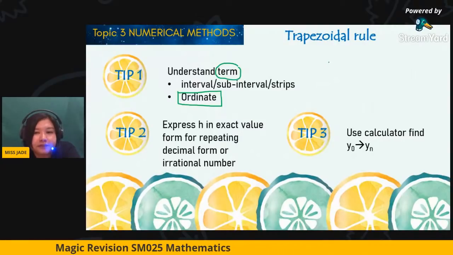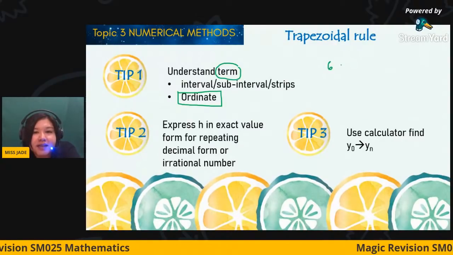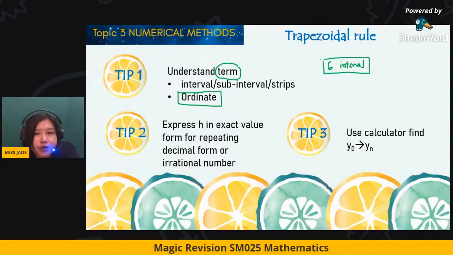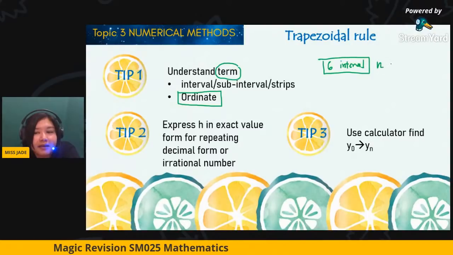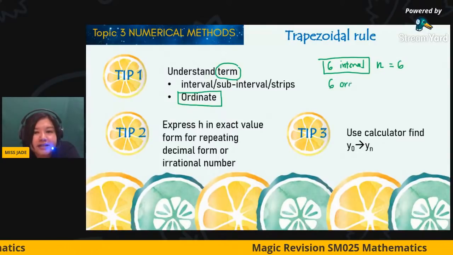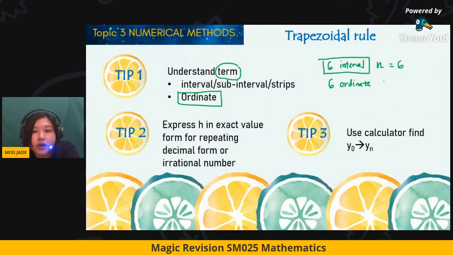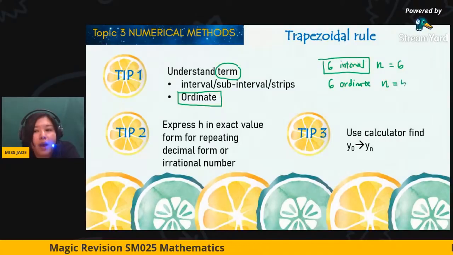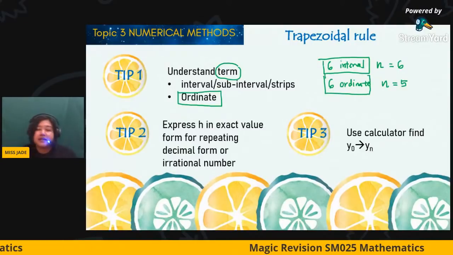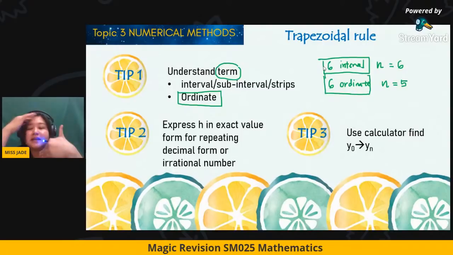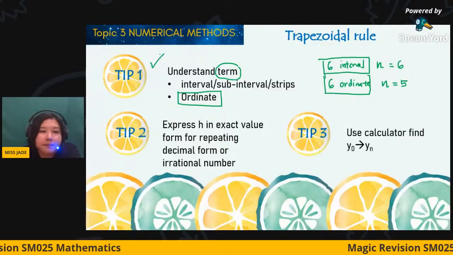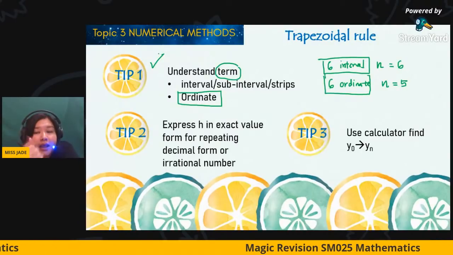For example, when we mention 6 intervals, this brings you to the meaning that n is equal to 6, exactly the same. But when I give you 6 ordinates, the n will be reduced by 1. This is my suggestion for you: don't memorize it, just understand and do the comparison by taking the same figure. Once you are clear with this, there should be no problem.